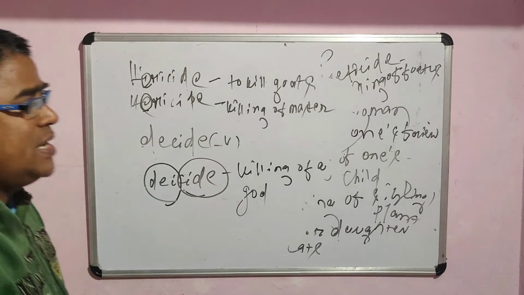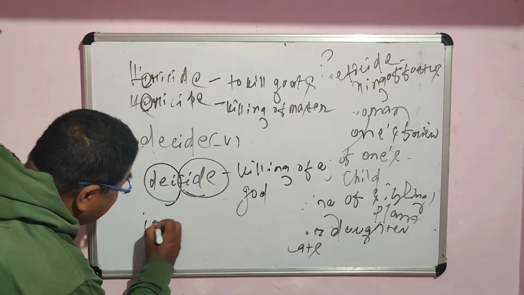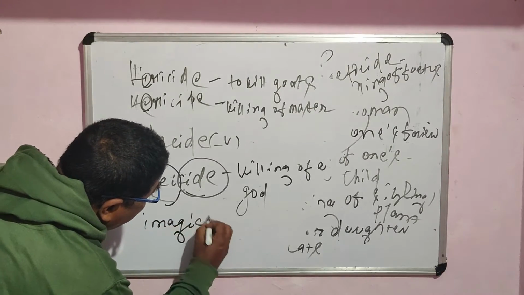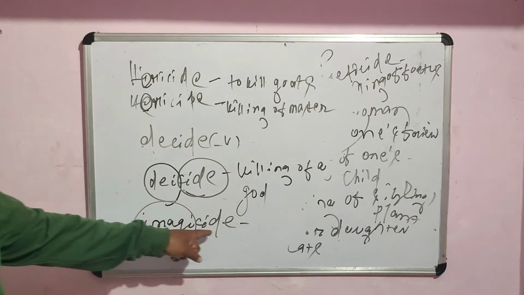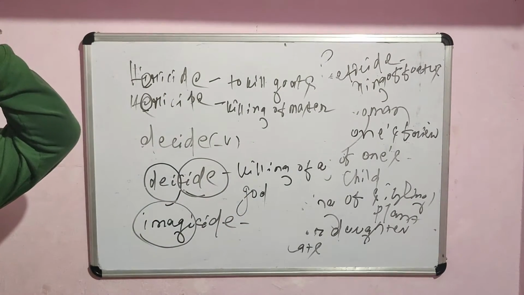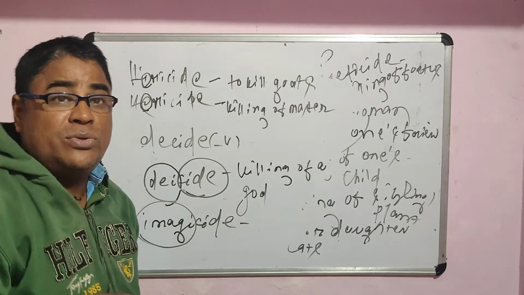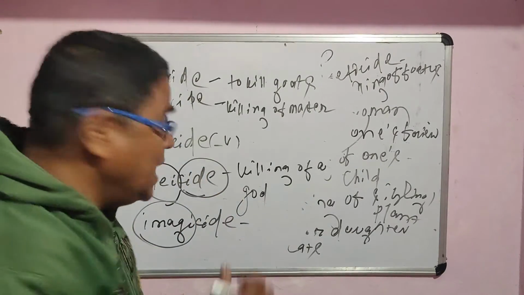Another word is called imagicide. What is the meaning of imagicide? Imagi, remember, imagicide means killing of images, killing of statues, killing of figures. Killing of images is called imagicide.